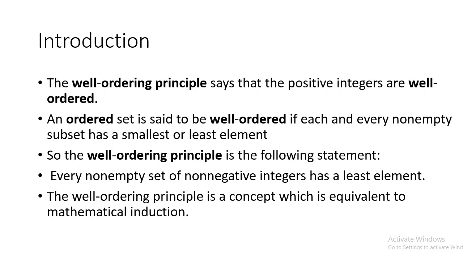So what does this well ordering principle say? It says that the positive integers are well ordered. Why is an ordered set called well ordered? Because each and every non-empty subset has a smallest or the least element. Then and only then can we say that the ordered set is well ordered.